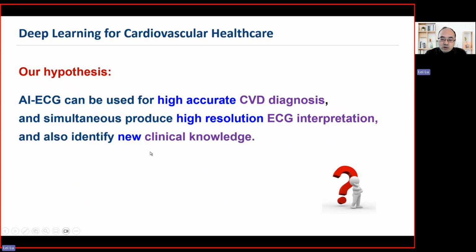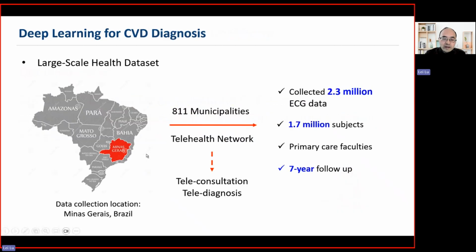So those are the three research questions in this research. First, how to develop a deep learning model to produce highly accurate CVD diagnosis, then how to produce this high resolution for the interpretation, and then how to identify and evaluate the effectiveness of those new clinical knowledge. And with this in mind, we collaborate with some researchers in Brazil.